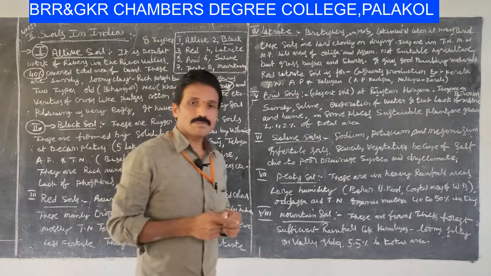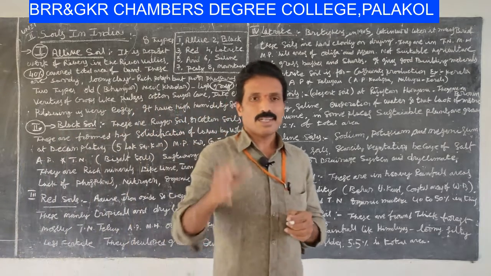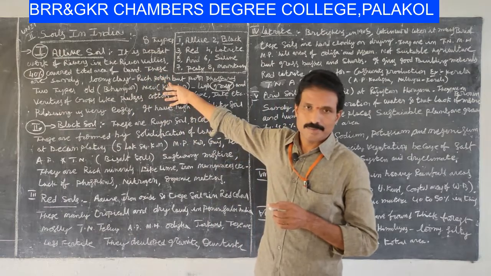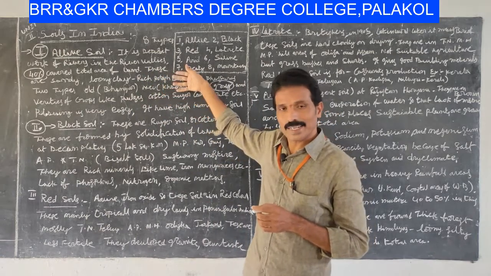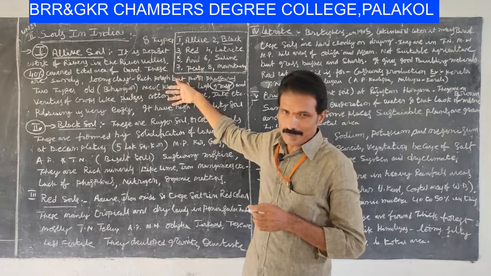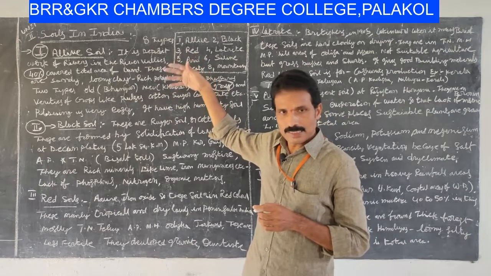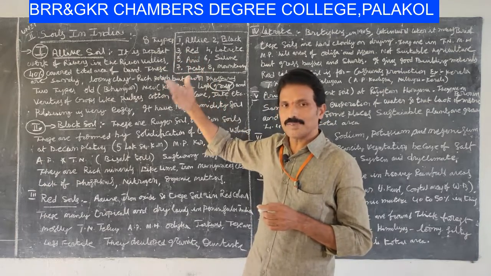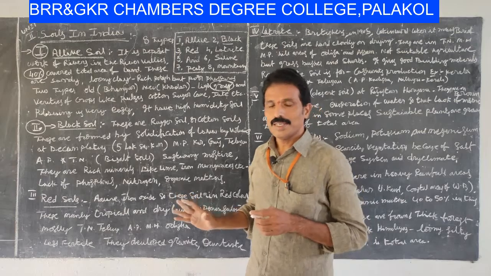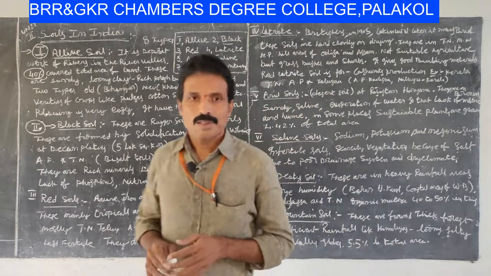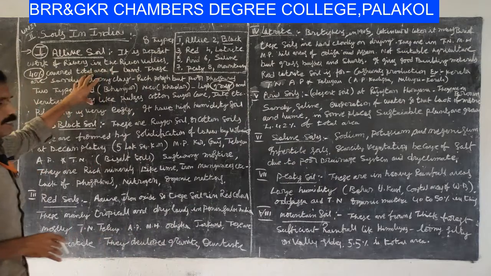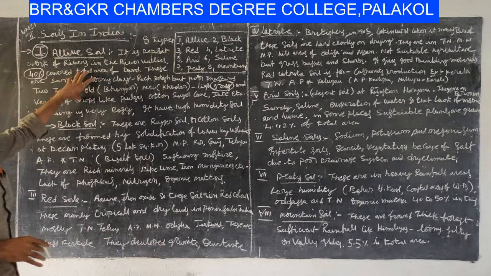Most of the people or cultivators depend upon these, particularly where they are located: the Indo-Gangetic region, Narmada, Tapati, Brahmaputra, Yamuna, and the Krishna and Godavari river basins. Entire river basins are occupied by these alluvial soils.